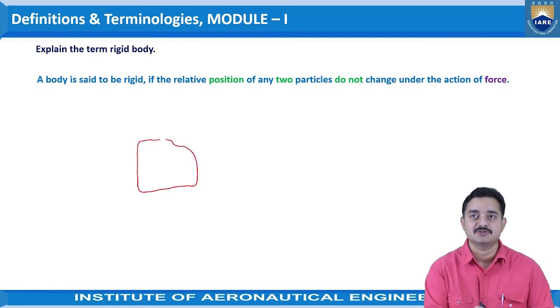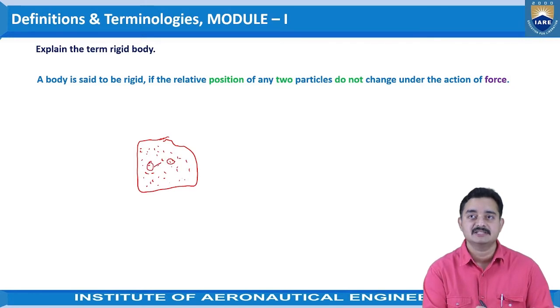Consider a body here as shown, and we all know that all bodies are made of particles. These are the particles that make up the body. If we consider two particles here, the distance between these two particles is given as d, let us say. Now some force F is applied onto this body at this point. This is the point of application of the force.